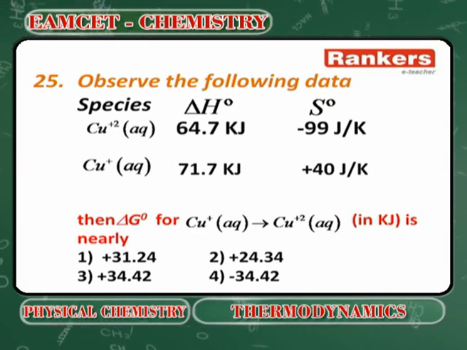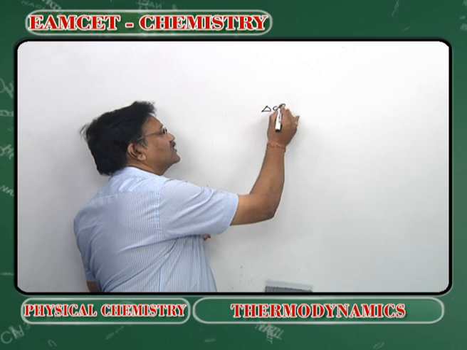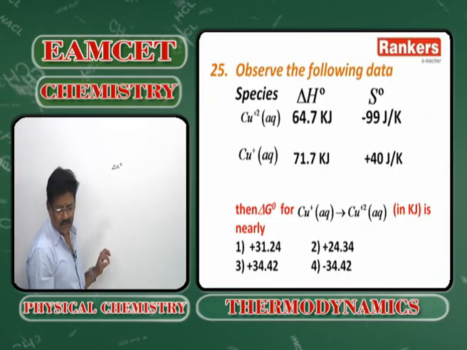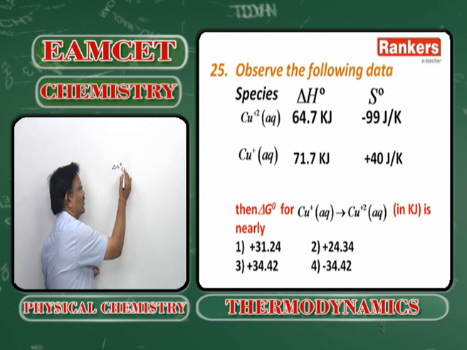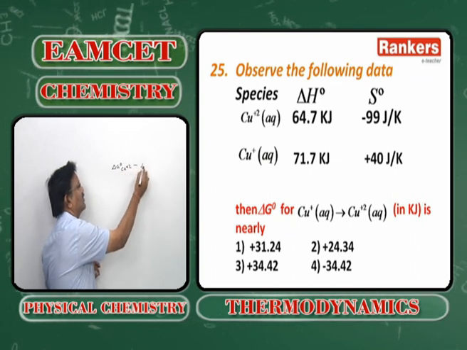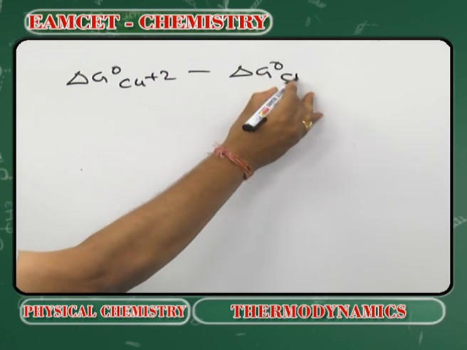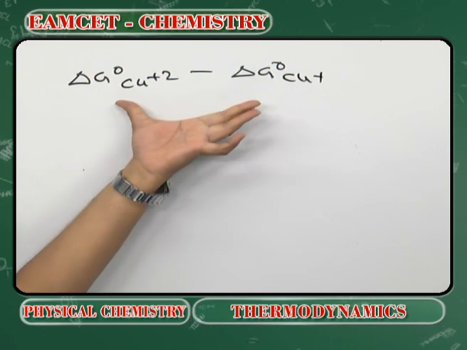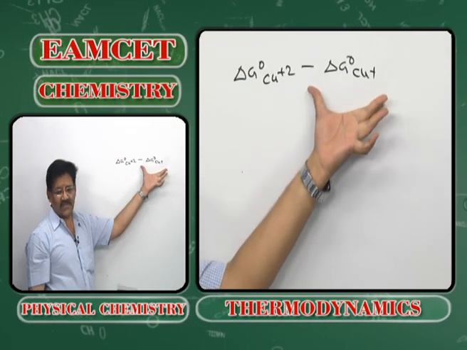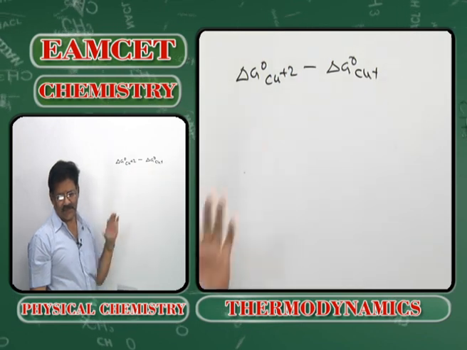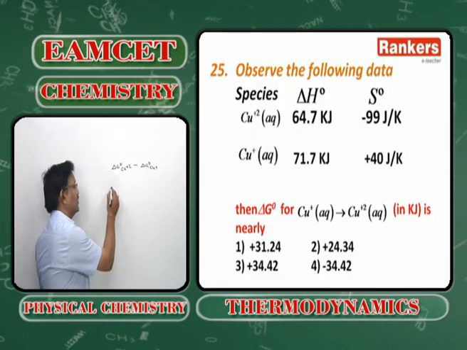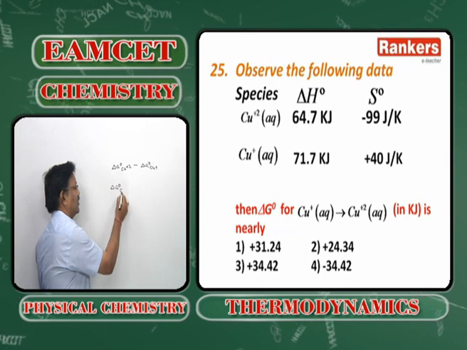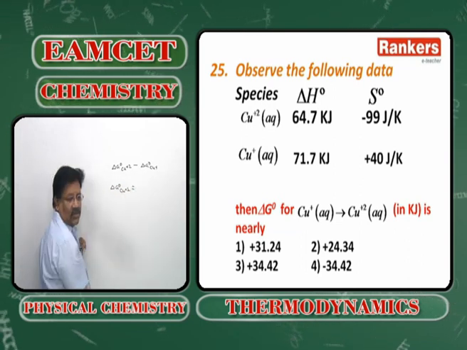Now, what is the delta G naught for the process? Delta G naught for the process is given by delta G naught of Cu plus 2 minus delta G naught of Cu plus. For Cu plus 2, delta G naught is equal to delta H naught minus T delta S naught.